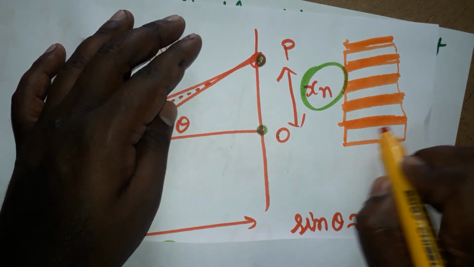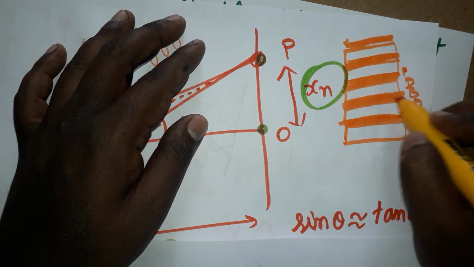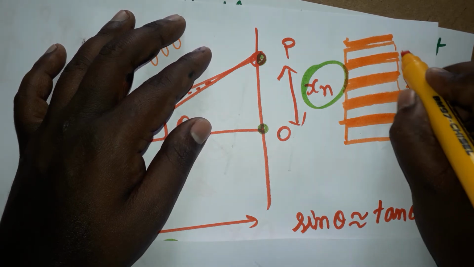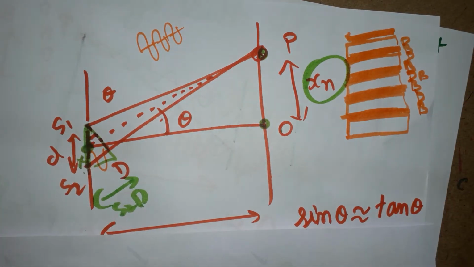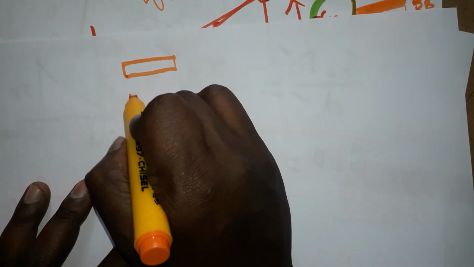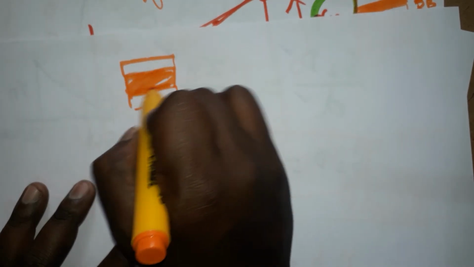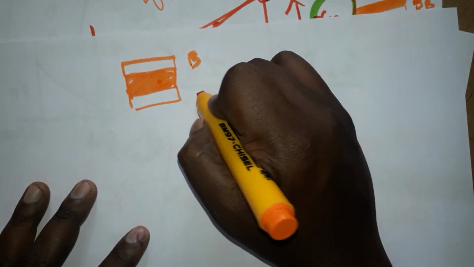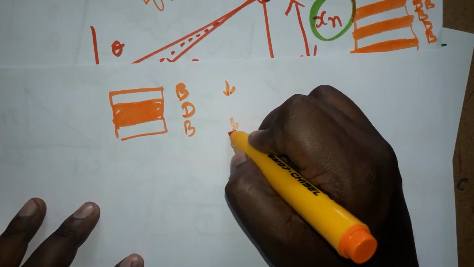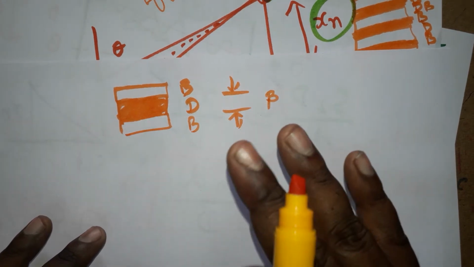So see here, in between two brights, one dark will be there. Dark means nothing. This thickness is what I am going to find. I take this thickness as beta. In between two brights, one dark will be there.